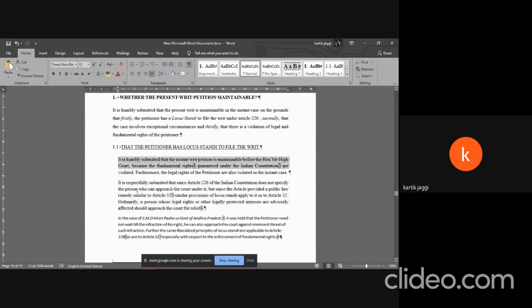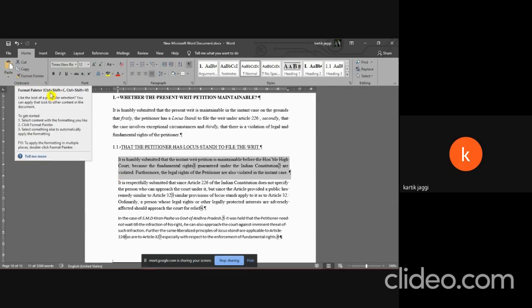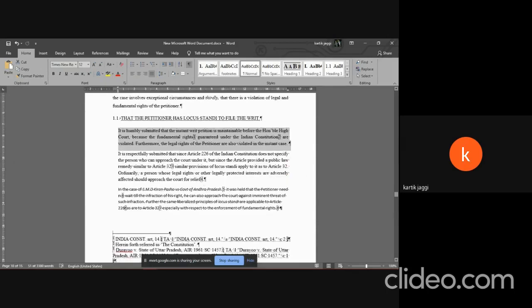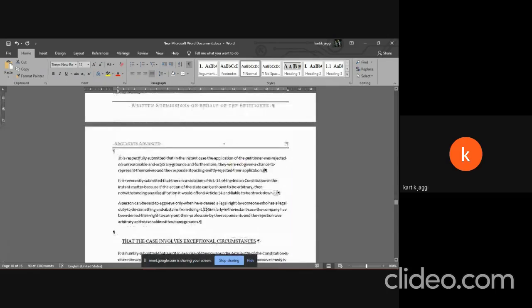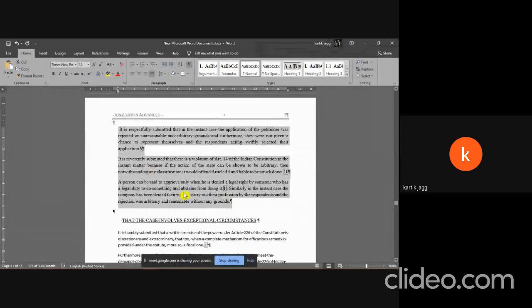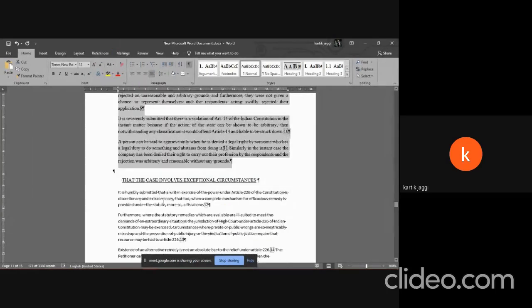The shortcut to accessing Format Painter is Control plus Shift plus C. It does not highlight it, but see here, Control Shift C, Control Shift V. So if I select this paragraph, press Control Shift C on my keyboard, select this paragraph, press Control Shift V on this keyboard. Just like that, it pastes the formatting, and everything here is now Times New Roman size 12 justified.